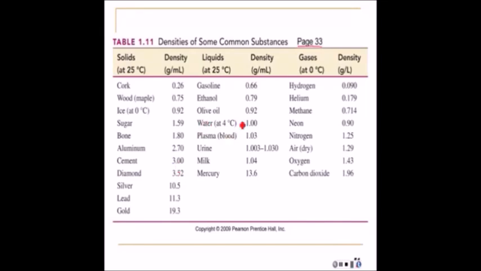Liquids, gasoline. You notice that less than 1, water is 1. The units at 1 gram per milliliter. Except for mercury, the densities of all the liquids are pretty low. Metals are pretty high. Now we have gases. Now you notice that here they had it measured in grams per liter because gases weigh so little. All the others were grams per milliliter. And even though you measured it for a whole liter of it, it still is pretty small.